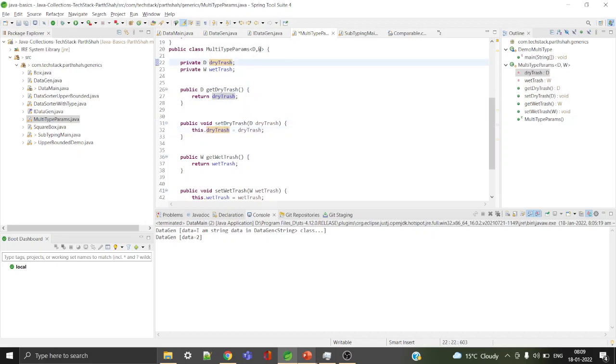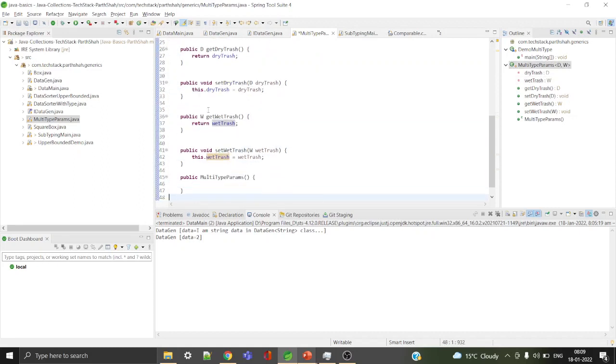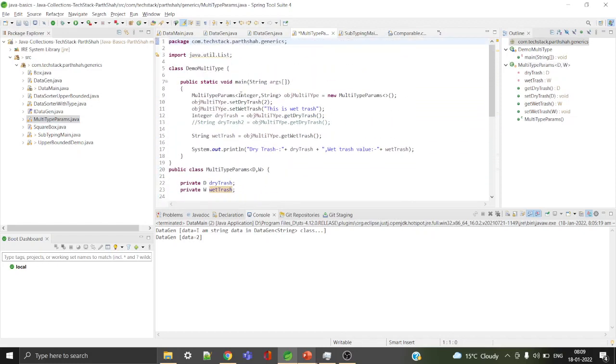Okay, so I just created a demo to understand how we can create our custom type with multi-type params. So I created a MultiTypeParams class with types D and W. I have created two types, dry trash and wet trash, and there are getter and setter properties. That's it. Yeah, and now I'm creating the object of MultiTypeParam. So when I'm creating MultiTypeParam, I just need to specify two types, integer and string.